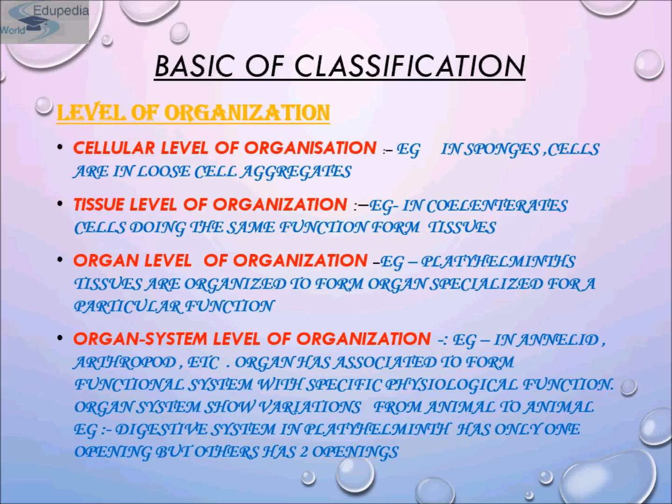Organ systems in different groups of animals exhibit various patterns of complexities. For example, the digestive system in Platyhelminthes has only a single opening to the outside of the body that serves as both mouth as well as anus, and this is the reason they are called incomplete, because they don't have separate openings for mouth and anus. A complete digestive system has two openings, mouth and anus.